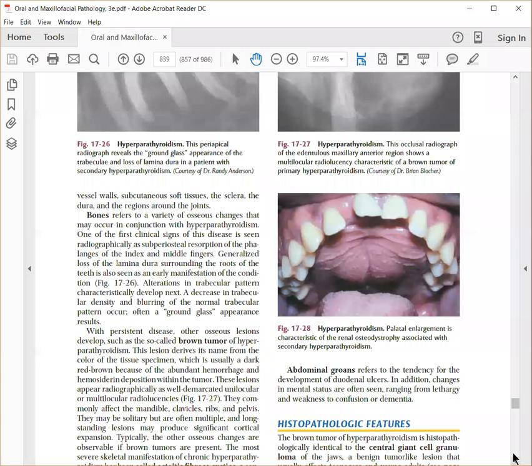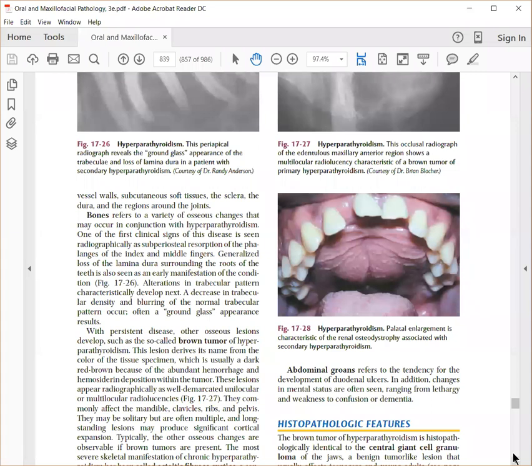Because of excessive calcium in the circulation and excessive osteoclastic resorption, the patient will have severe pain in the bones, and can also have stone formation.